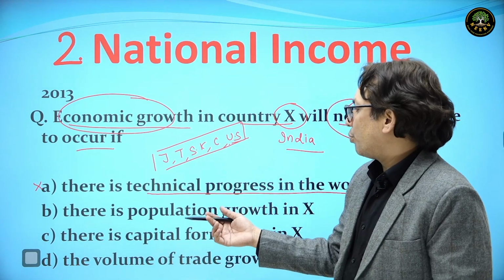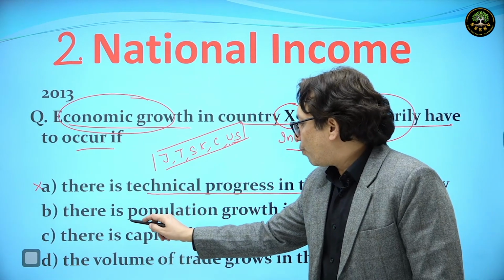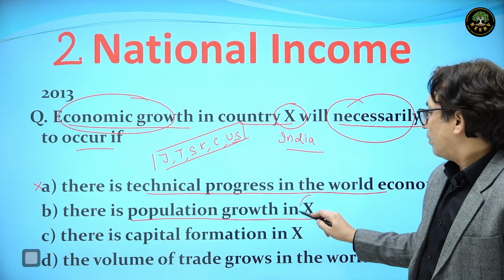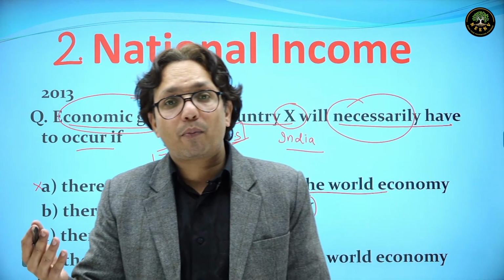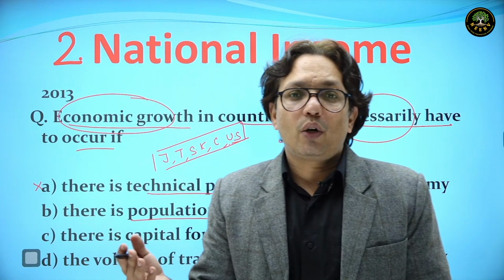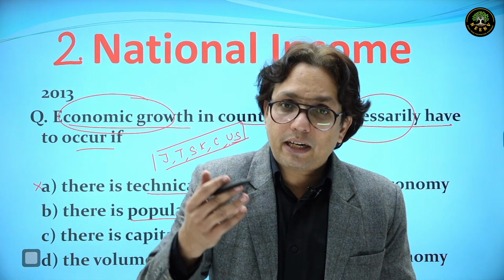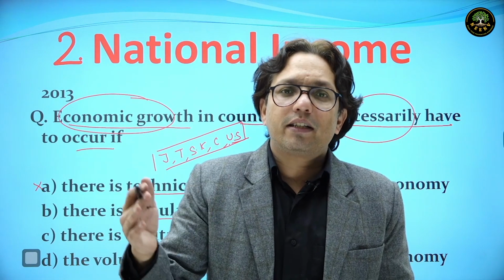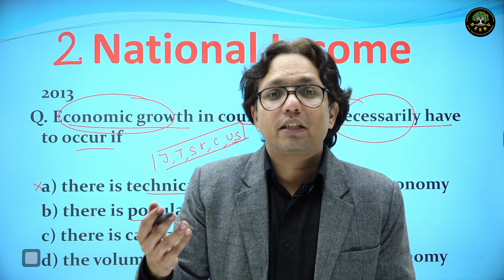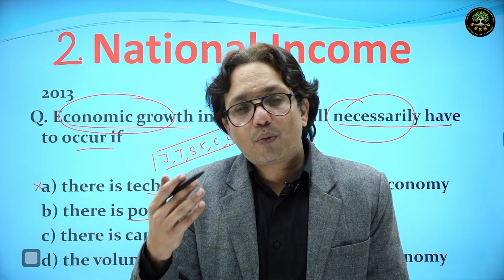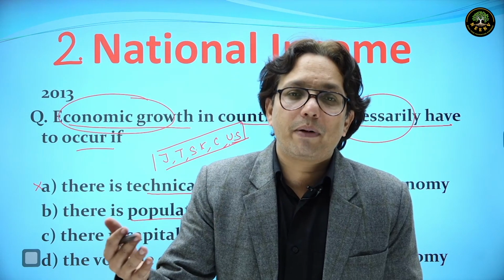Let's look at the second option. There is population growth in India. If India's population grows as it grew from 1921 to 1951, not 1951 to the 1980s. If a country's population is increasing, but that population doesn't have skill, is not healthy, is not educated, then it will not have any positive impact on the GDP.